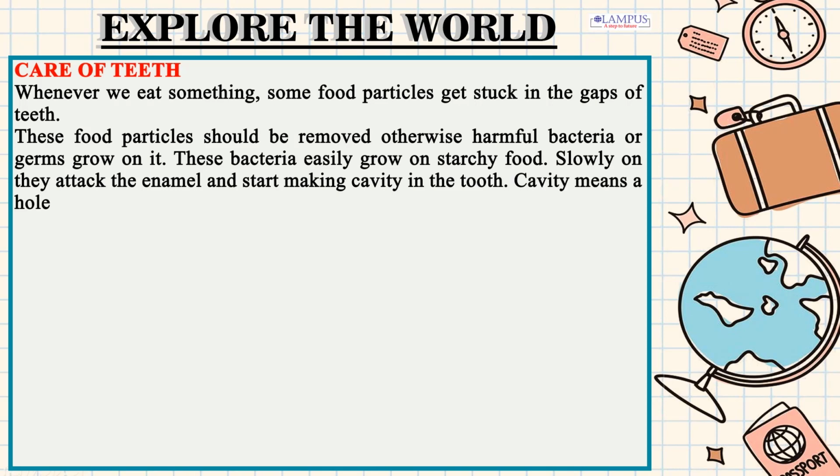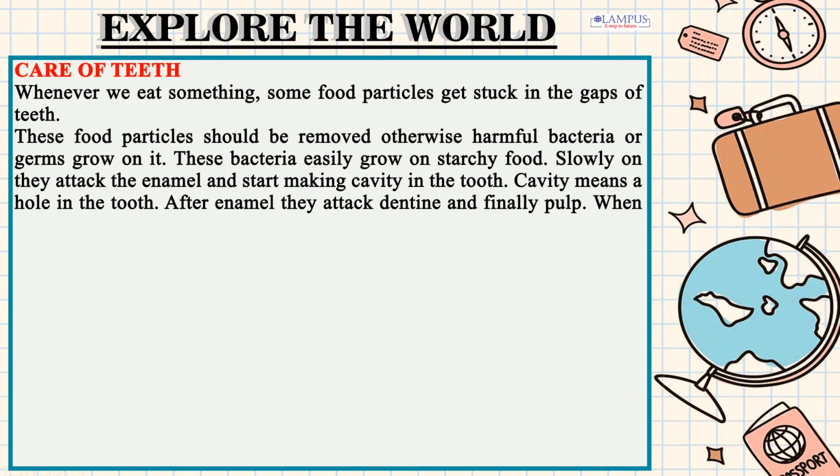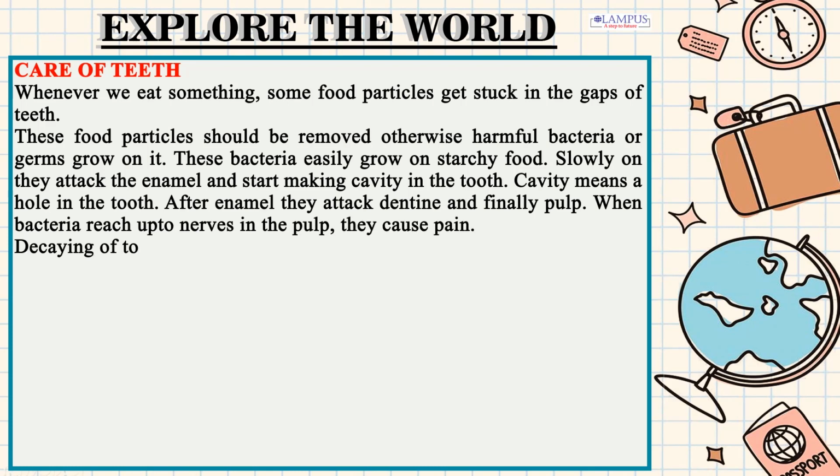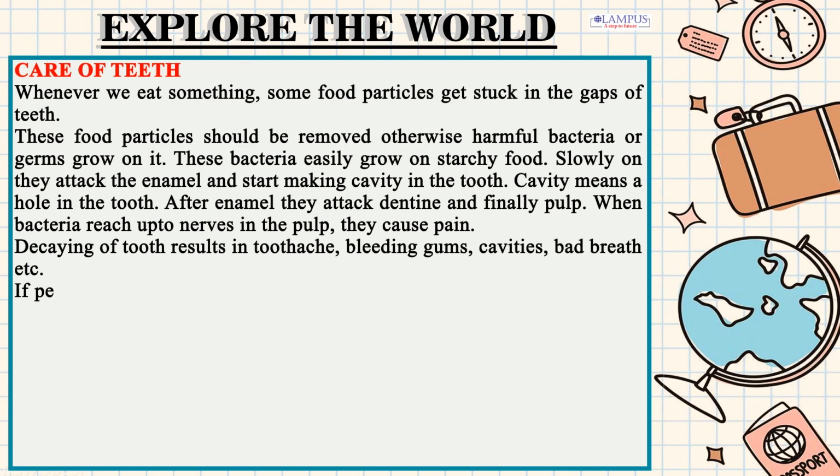Cavity means a hole in the tooth. After enamel they attack dentin and finally pulp. When bacteria reach the nerves in the pulp, they cause pain. Decaying of teeth results in toothache, bleeding gums, cavities, bad breath etc.